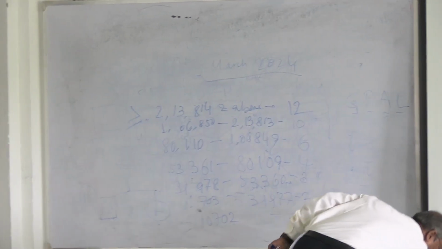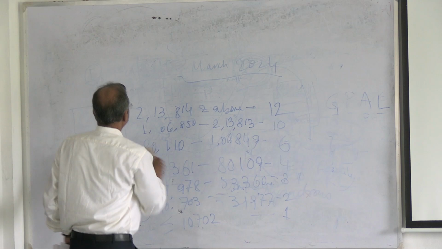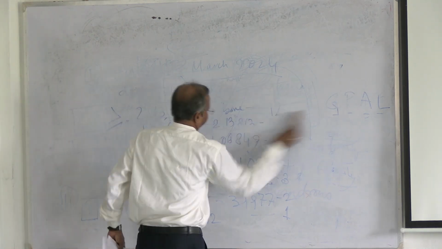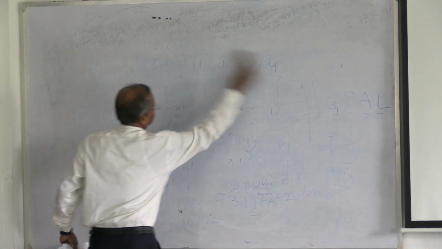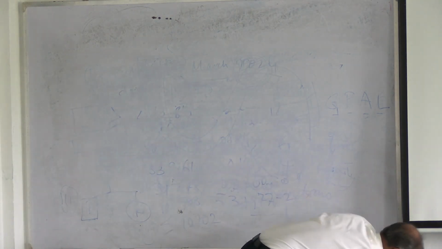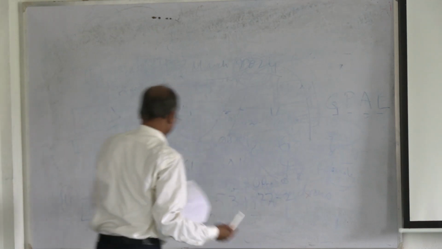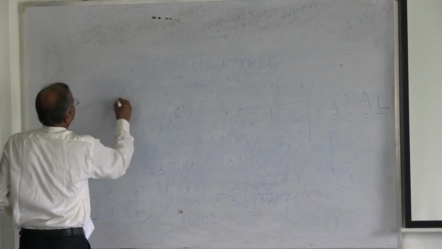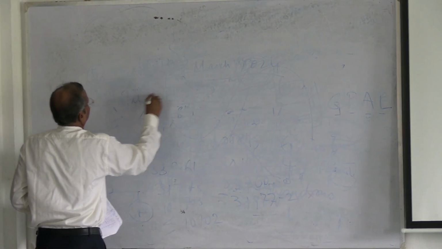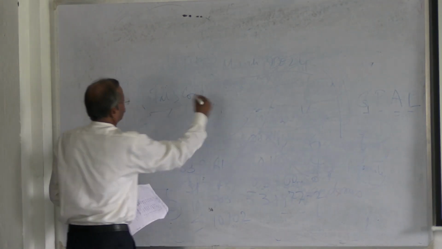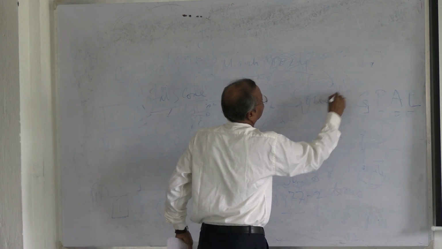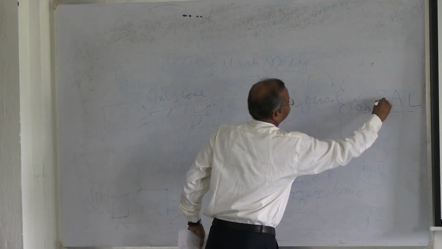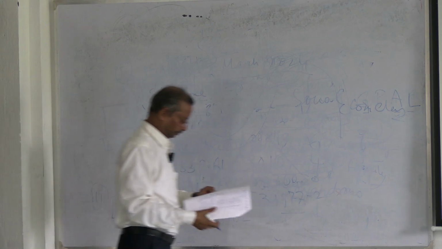Then we should consider the total score and socioeconomic class.